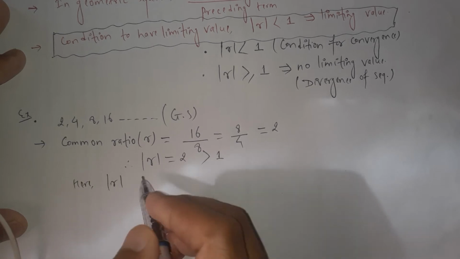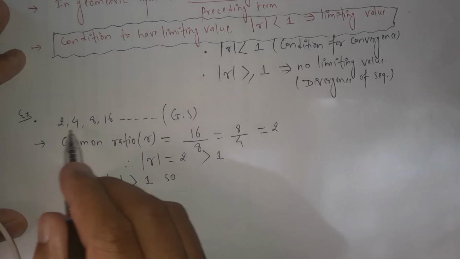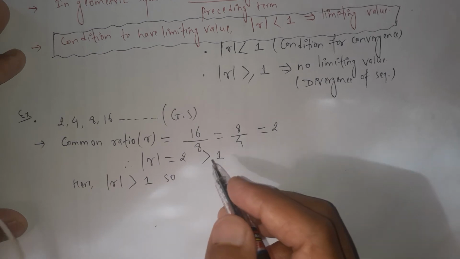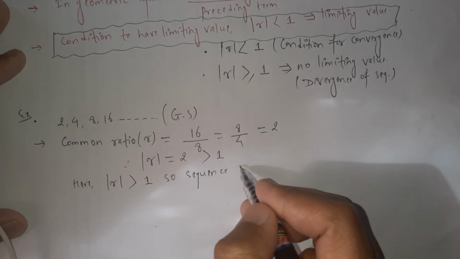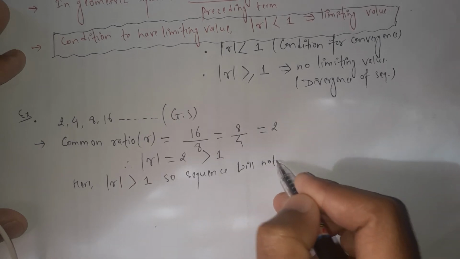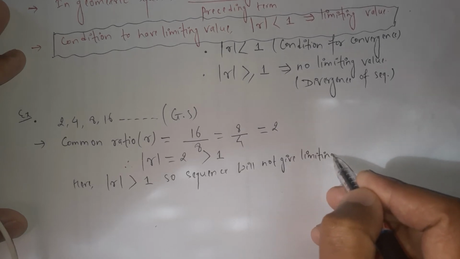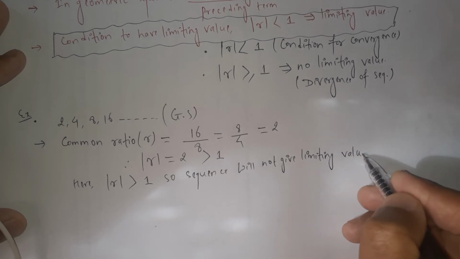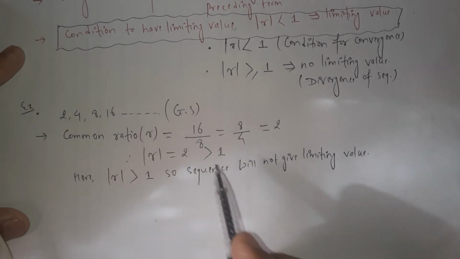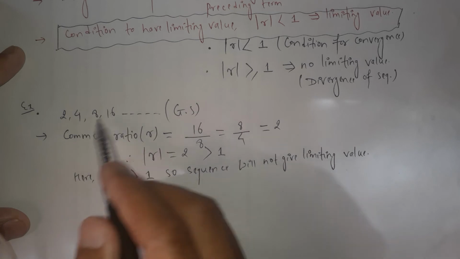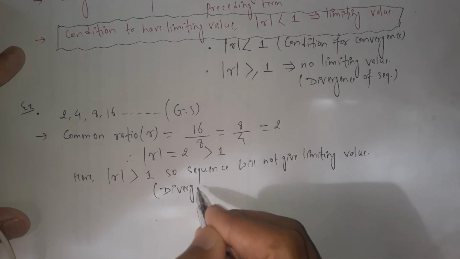Here the absolute value of the common ratio is greater than 1. So this geometric sequence will not give the limiting value, will not give a finite limiting value. Or we can say this given geometric sequence will not converge to a fixed point. It is the diverging sequence.